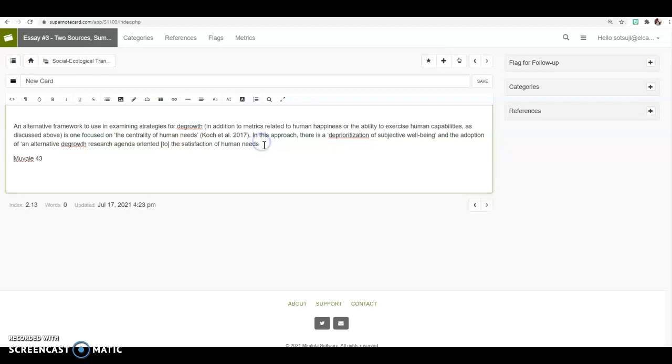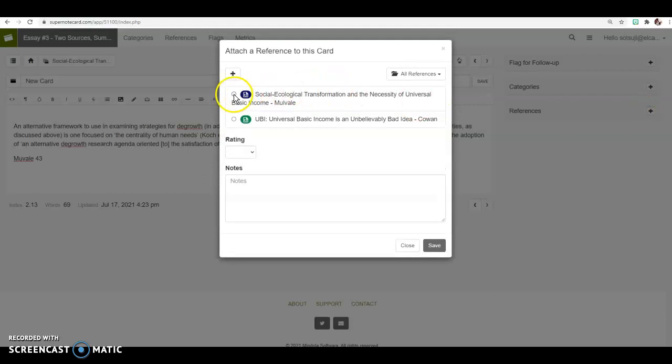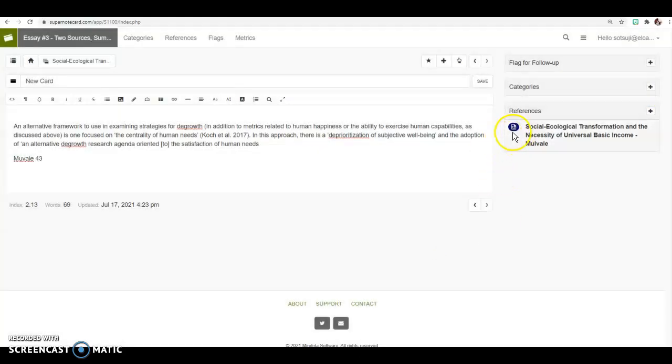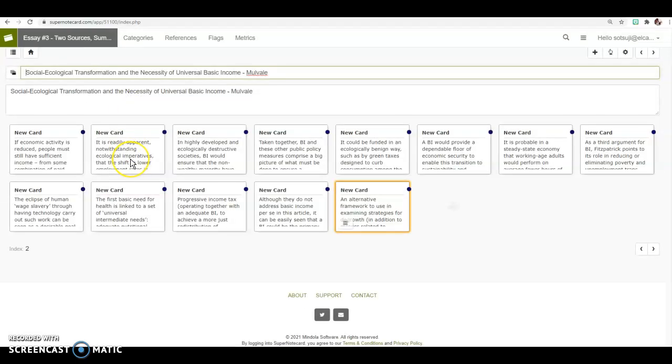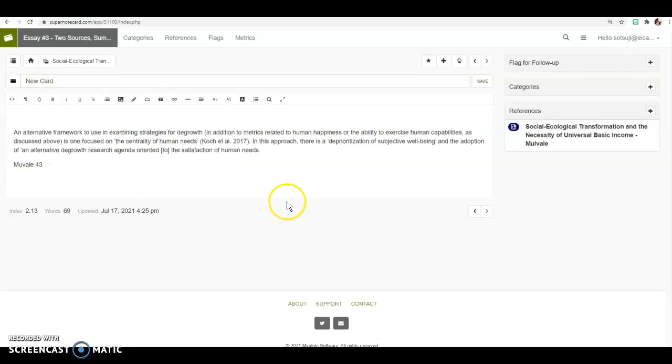And then make sure that you add the reference. So it was from this one, it was Muvale, so you click here and you click on save, and now it's tagged. Okay, it's really important again because when you are writing your research paper, you want to know where all of your sources came from.